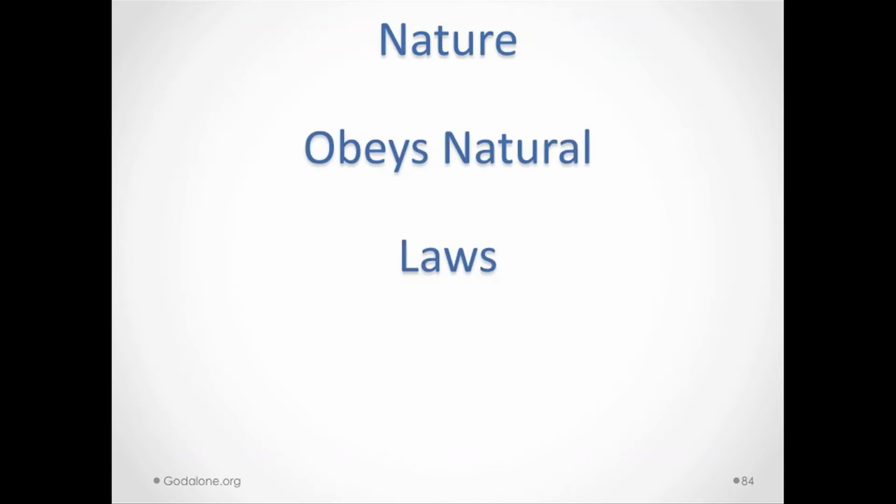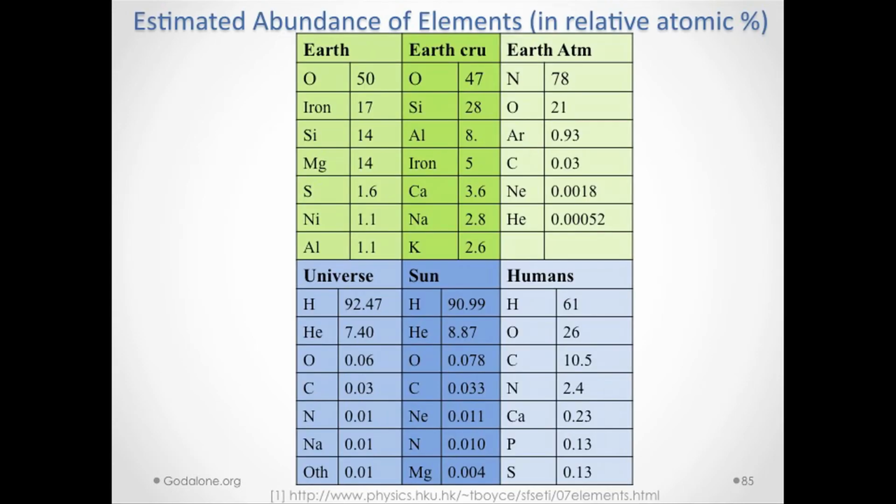All right. Now let's look at natural laws. Okay? Natural laws are the laws that we're supposed to follow. If you do not follow God's natural laws, we are going to be in trouble. Okay? And so this universe was created based on natural laws. And the natural laws tell you, for example, what's supposed to be the abundances of different elements in different things. Okay? So here I'm going to just put Earth, Earth crust, and Earth atmosphere.